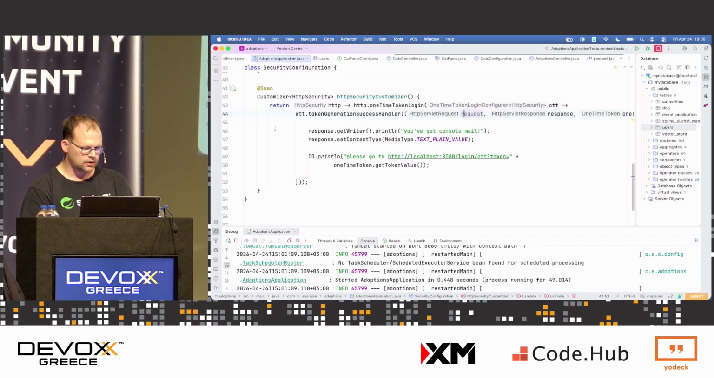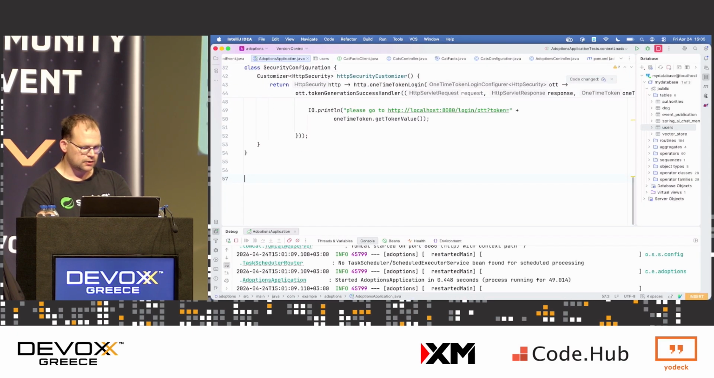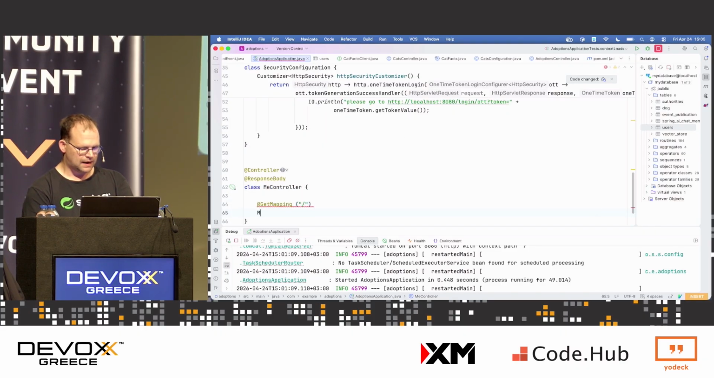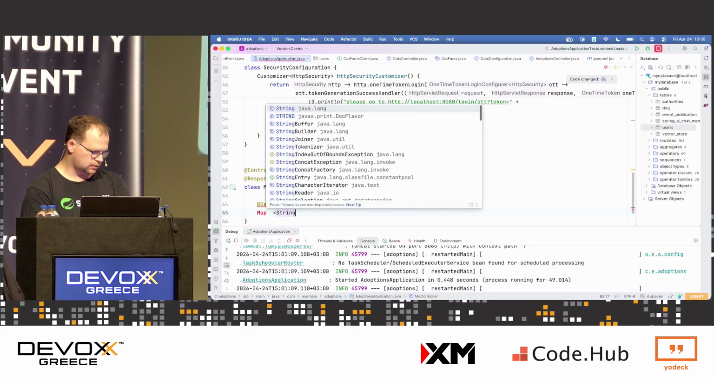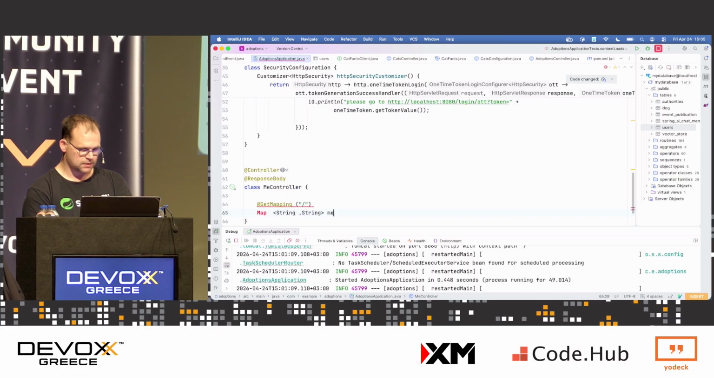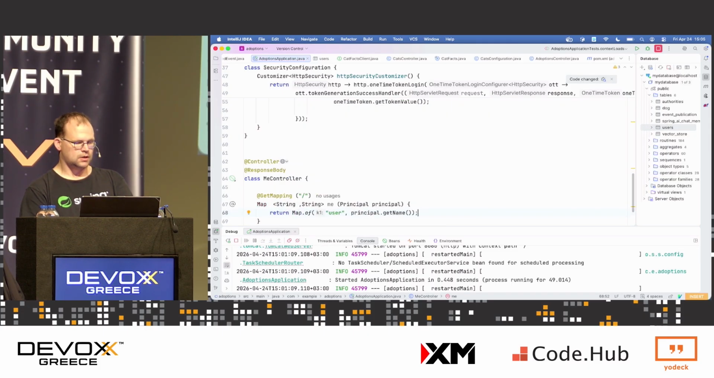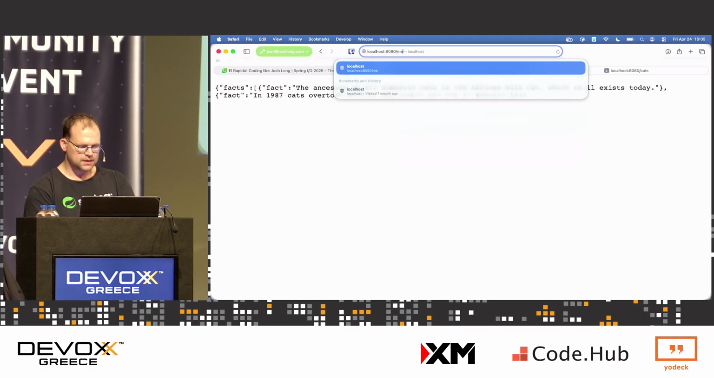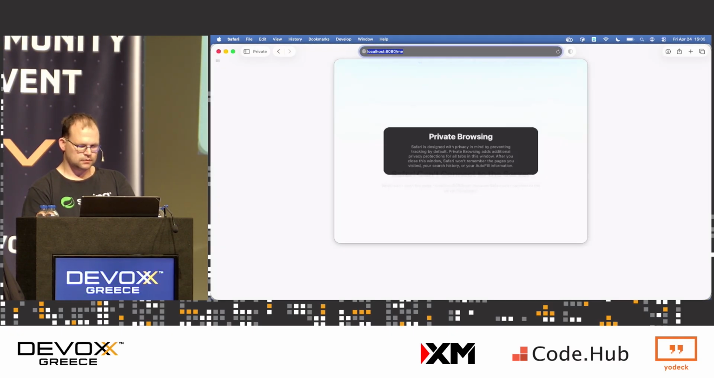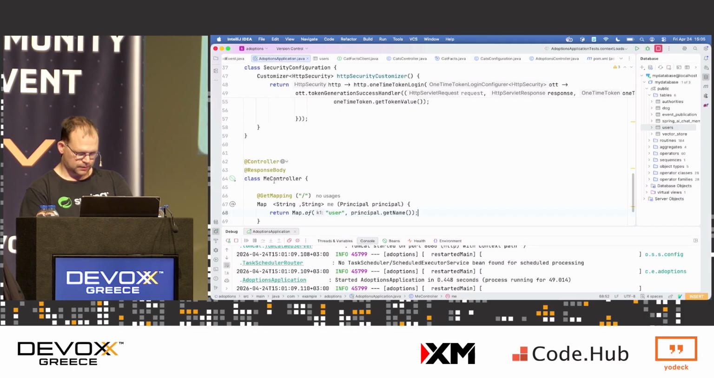Also, I want to show that I'm authenticated. Let's go back to the code here. I'll create an authenticated controller. Response body, class MeController. Get mapping. Map of String, Object, me, principal. Okay. There you go. Whew. So now we go to me in a new window. Oh, hello. What happened?